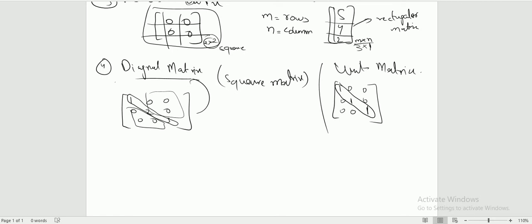Okay, what is the transpose matrix? Transpose is basically the opposite, the mirror image of any matrix.